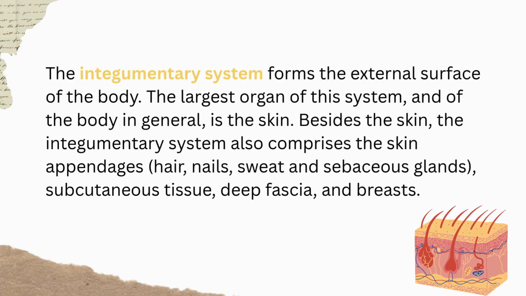The integumentary system forms the external surface of the body. The largest organ of the system, and of the body in general, is the skin. Besides the skin, the integumentary system also comprises the skin appendages, hair, nails, sweat and sebaceous glands, subcutaneous tissue, deep fascia, and breasts.